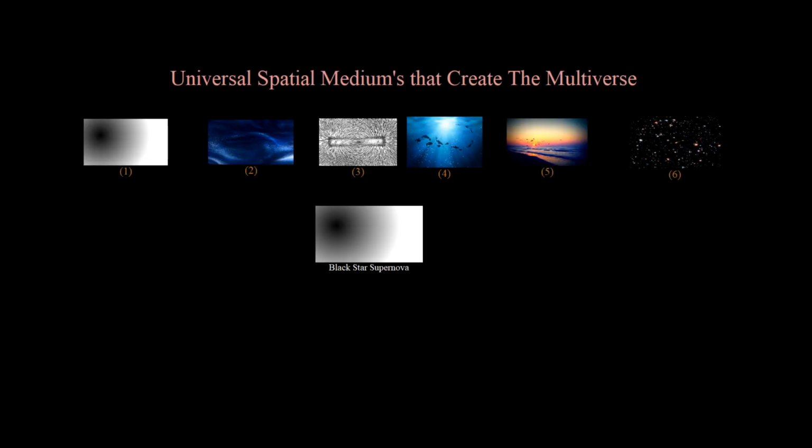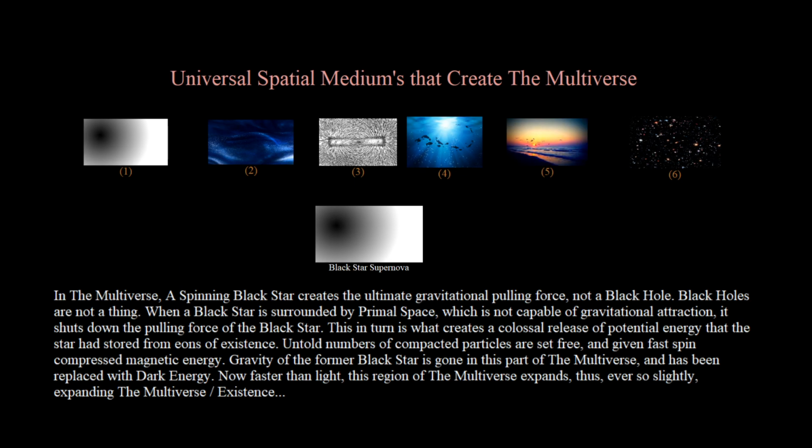Black star supernova. In the multiverse, a spinning black star creates the ultimate gravitational pulling force, not a black hole. Black holes are not a thing. When a black star is surrounded by primal space, which is not capable of gravitational attraction, it shuts down the pulling force of the black star.